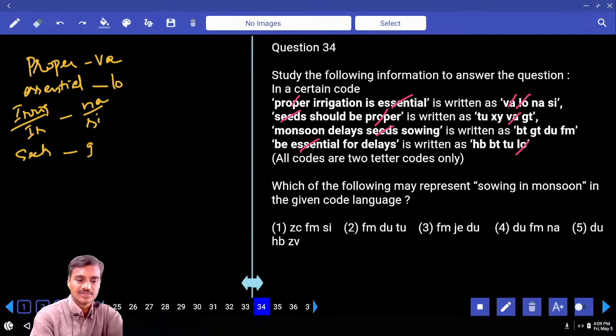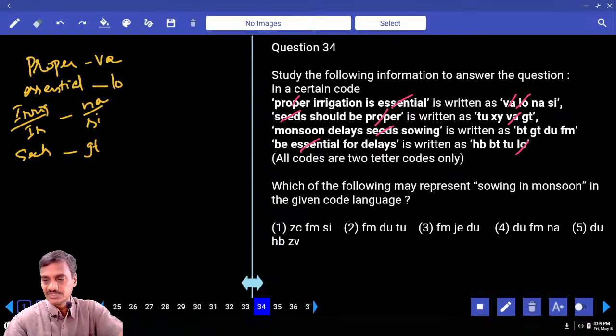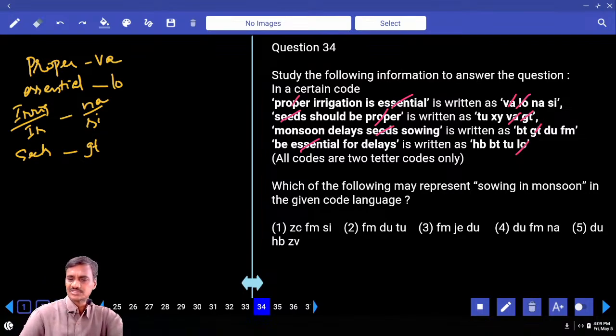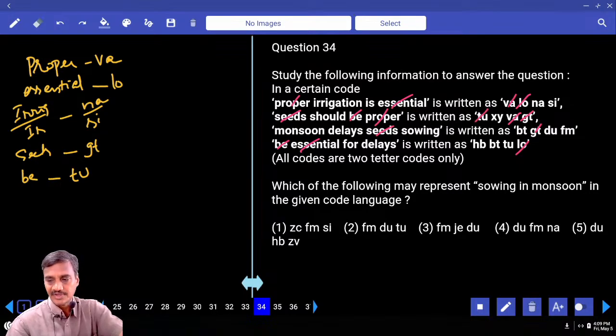The code given to the word seeds is GT. Then should and be are the two words. Be is common between the second and fourth, and the common code is TU. Hence be is TU.